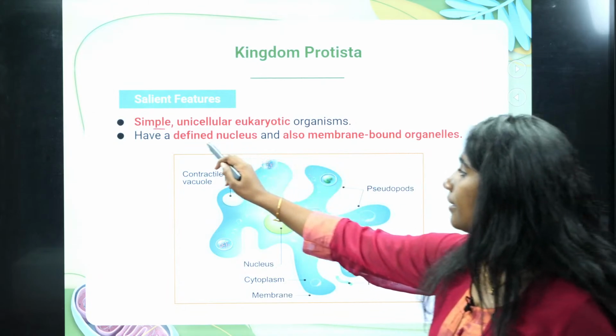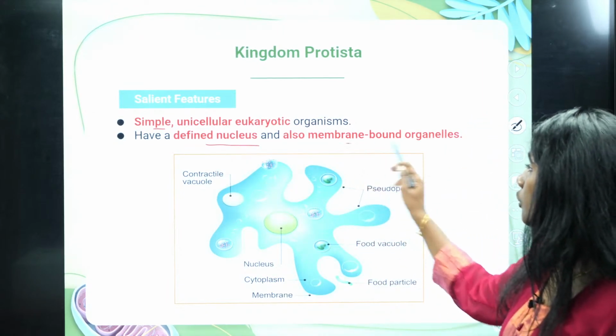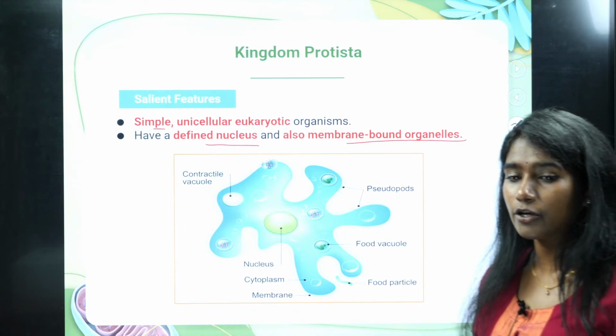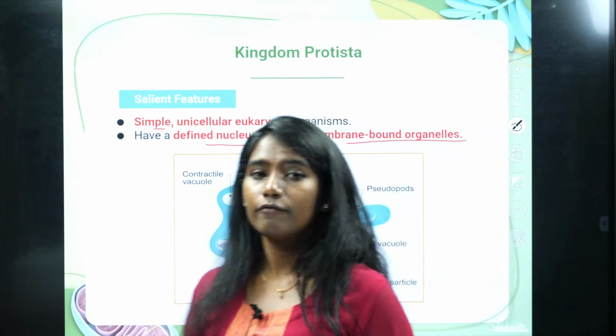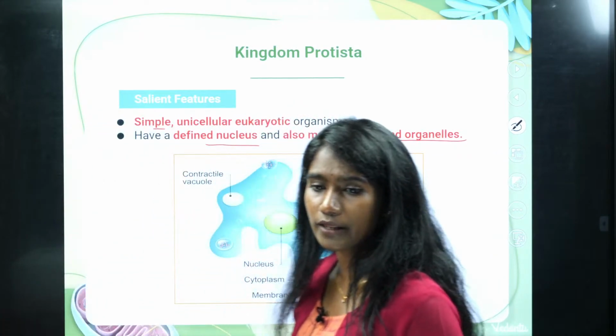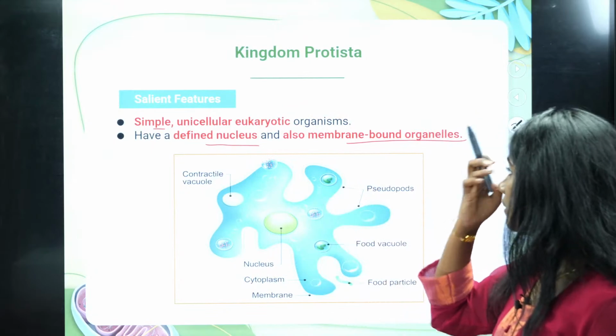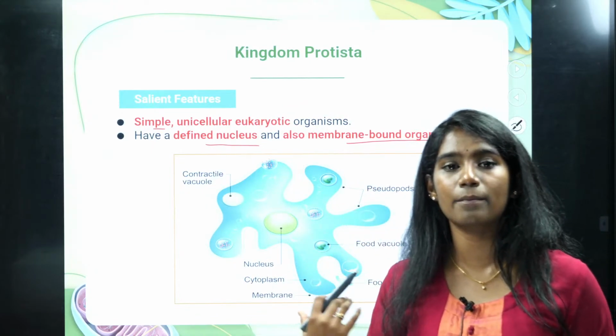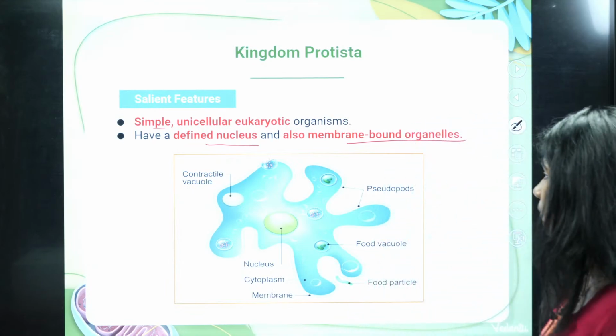They have a defined nucleus and also membrane-bound organelles. Because it is a eukaryotic cell, they have a well-defined nucleus.